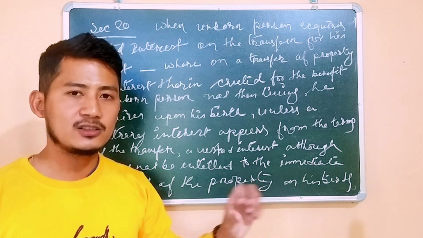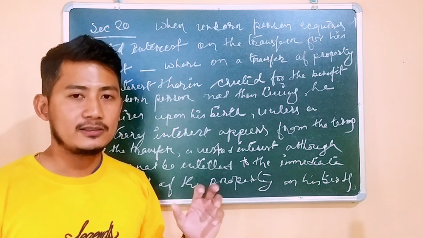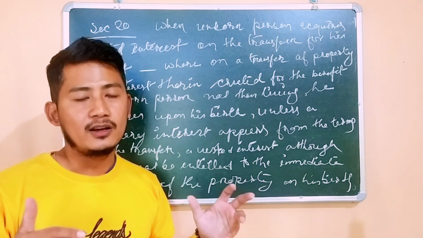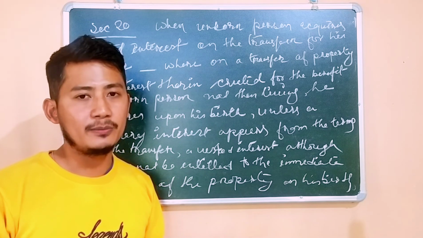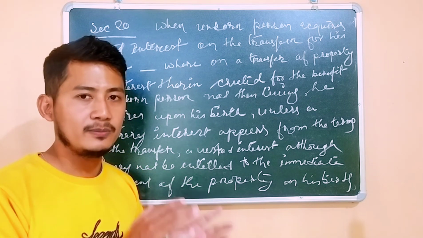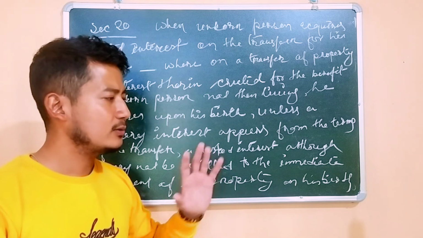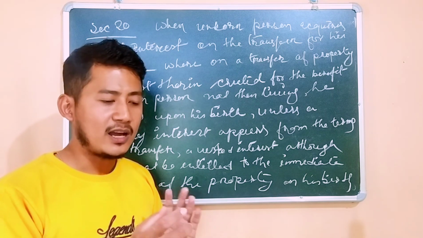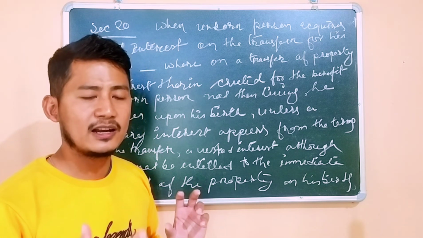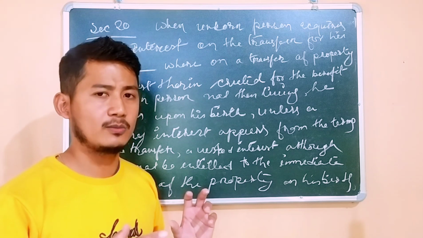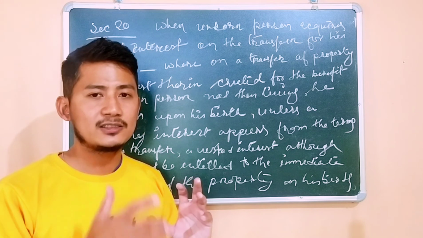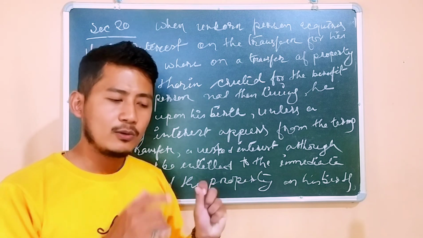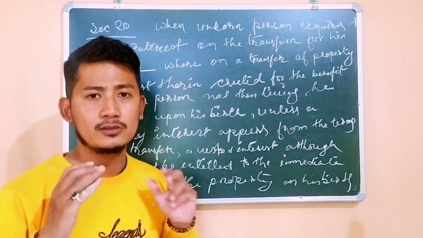But the property is in the hands of B. So the condition is like that: B will have a life interest over the property. Throughout his life, B will have the entire say over the property for enjoyment only, but he cannot alienate the property. So the property is created in January, and in December the unborn person comes into existence. The unborn person cannot directly claim the property, though he is the absolute beneficiary, because the condition of the transfer is such that B will enjoy the property during his lifetime. Once B dies, then only the unborn person becomes the sole owner of the property.